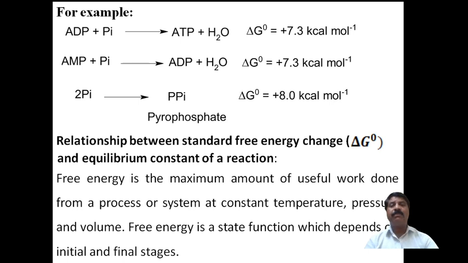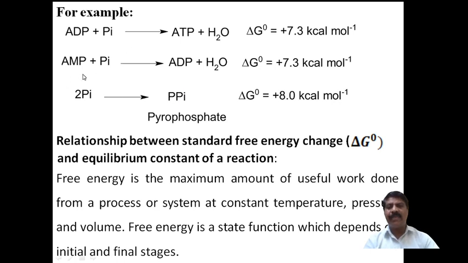It does not take place on its own, because the reactant energy is less. Therefore, for the reaction to proceed, it requires some energy to transform the reactant into the product. Therefore, ADP, adenosine diphosphate, plus a phosphate molecule is converted to form ADP plus water molecule. During this, 7.3 kilocalorie per mole of energy will be absorbed.